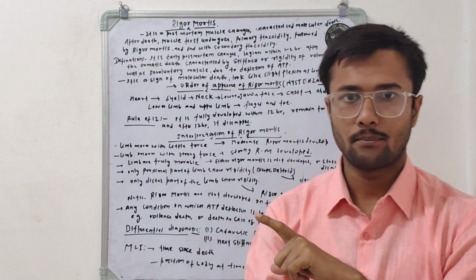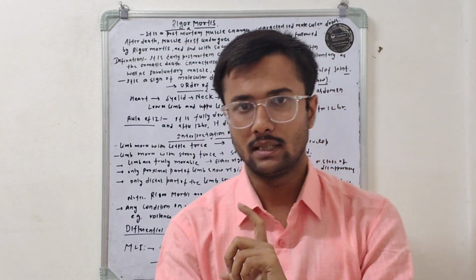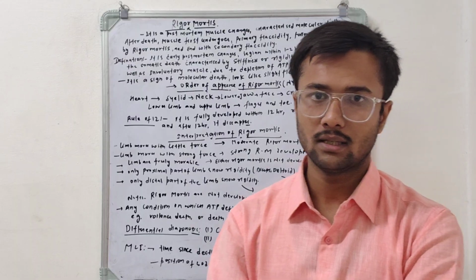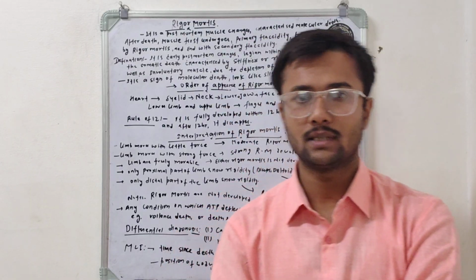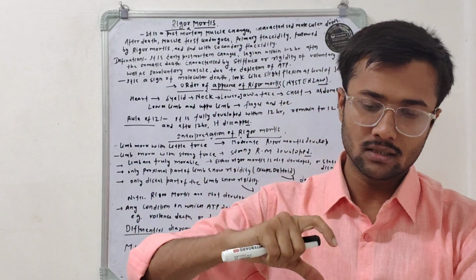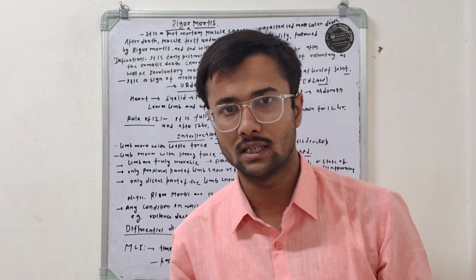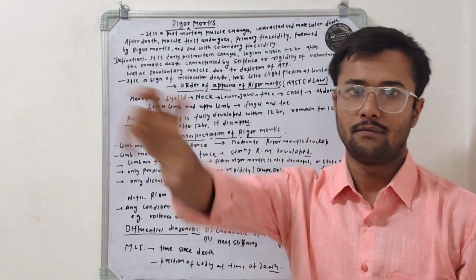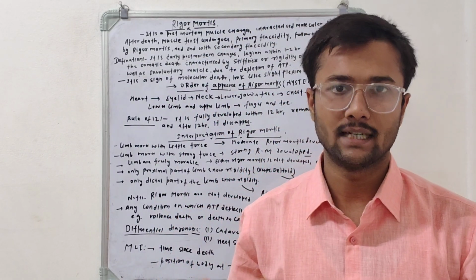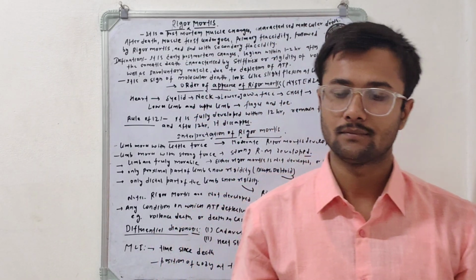Then, after primary flaccidity, rigor mortis develops, and after rigor mortis, finally secondary flaccidity develops. So basically, three things occur in sequence in muscle tissue after death: first primary flaccidity, followed by rigor mortis, and ending with secondary flaccidity.